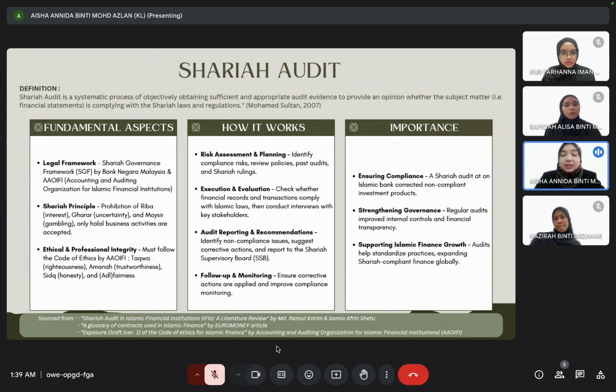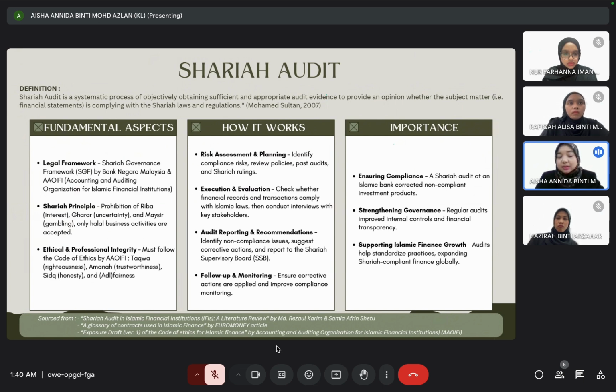The Sharia principles that the Sharia auditors need to take a look into are the prohibition of riba, which is interest, gharar, which means uncertainty, and maisir, which means gambling. Then only halal business activities are accepted. Next, they need to have ethical and professional integrity, which means that they must follow the code of ethics by AAOIFI, which means taqwa, righteousness, amanah, trustworthiness, sidq, honesty, and also al-adl, which means fairness.